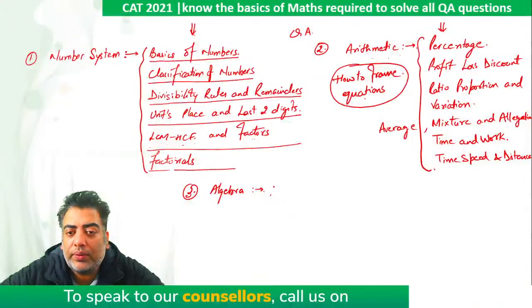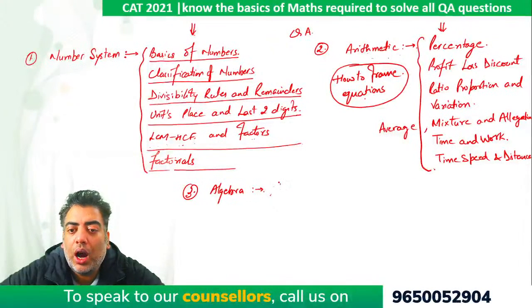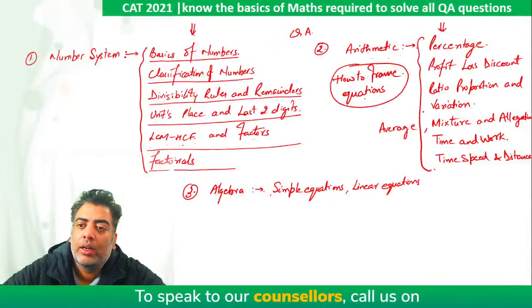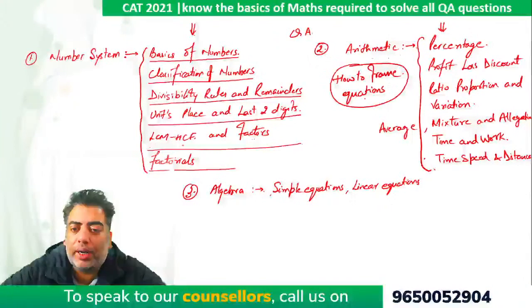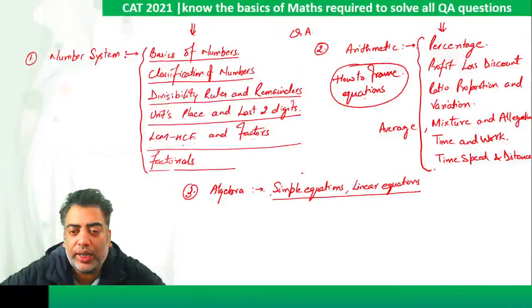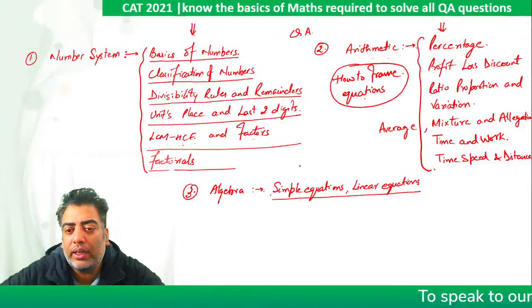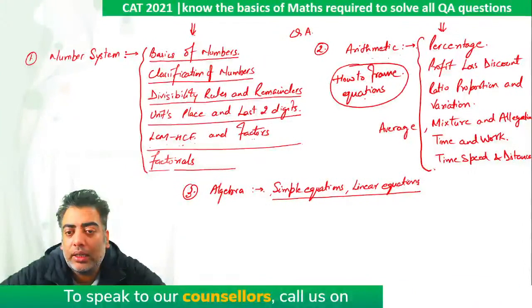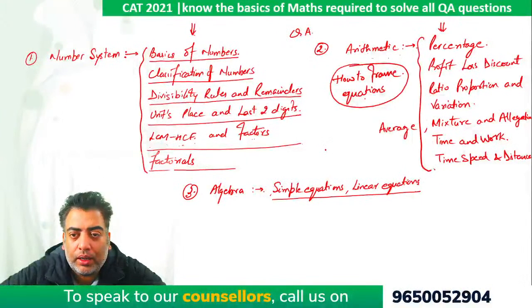So in algebra, the very first thing that we need to learn is how to solve simple equations, or we can say linear equations, which we are going to frame in all the chapters of arithmetic. So as the name suggests, when we talk about simple equations, we think it's very easy to frame, but at times the storyline is so lengthy that it becomes a bit difficult task to build the relation between the variables which are given to me, right?